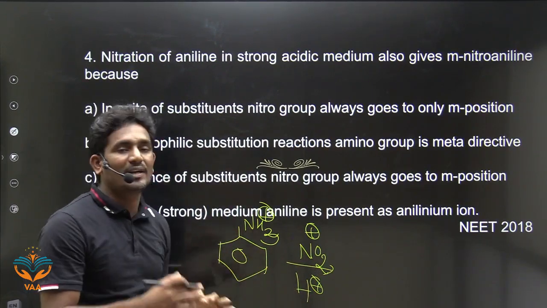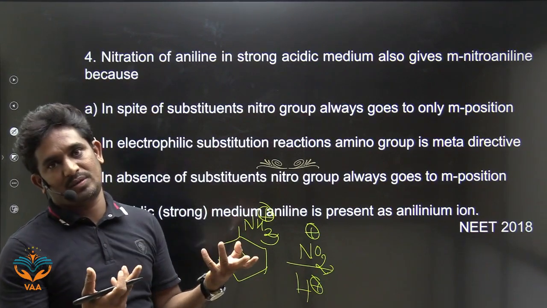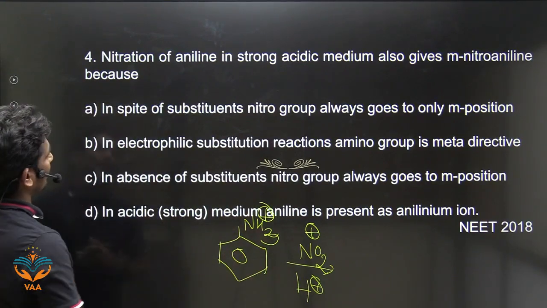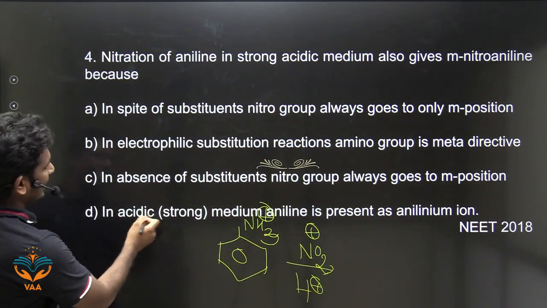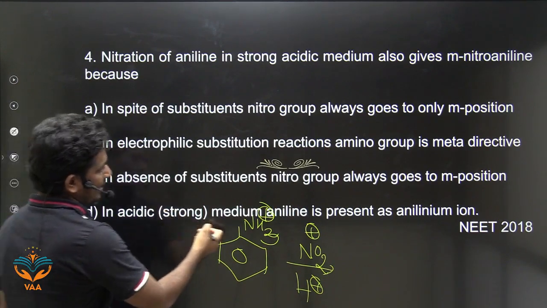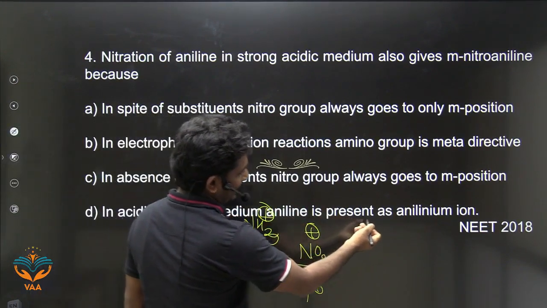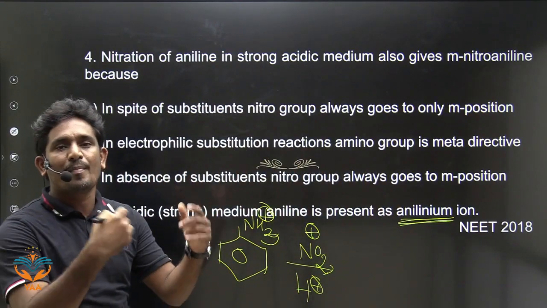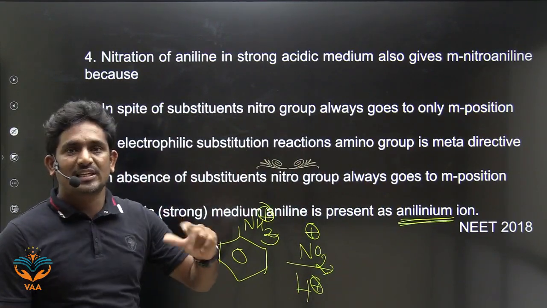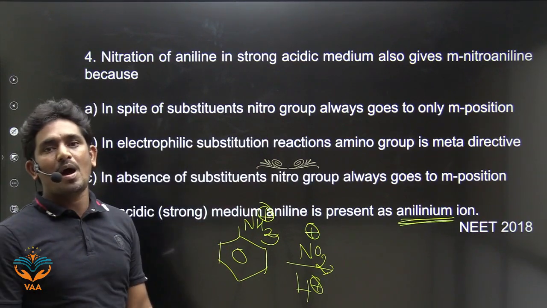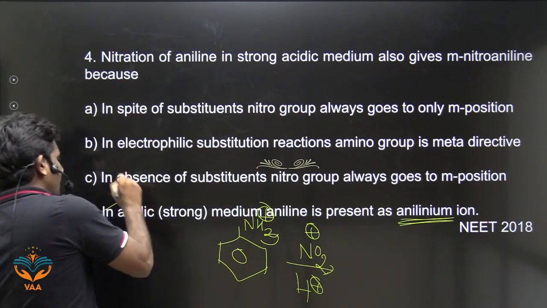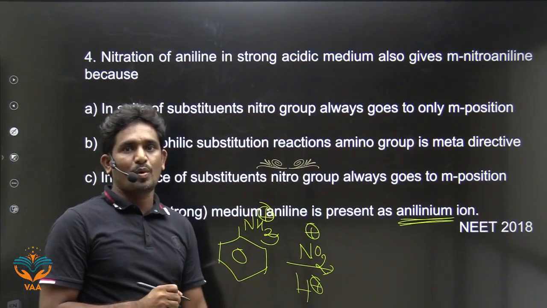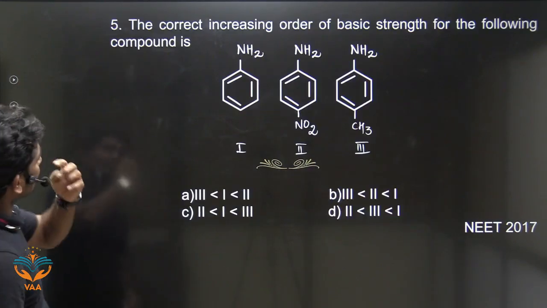It will form anilinium ion. Look at here, what is the answer? In acidic or strong acidic medium, aniline is present as anilinium ion. That is why it will form meta product, a significant amount of meta product. So answer is D. Okay? Right. Next one.